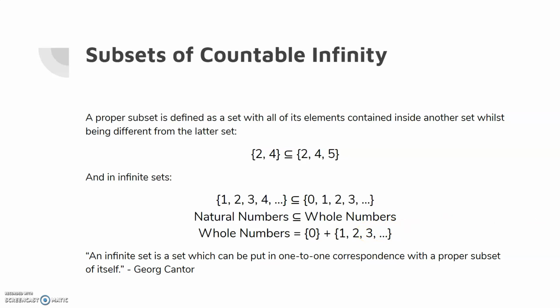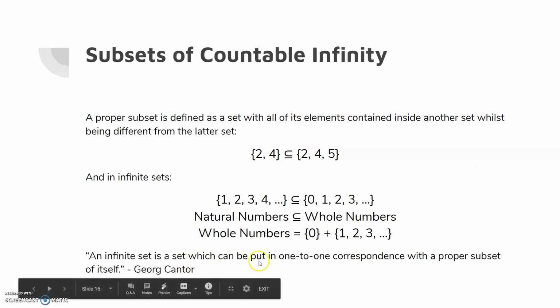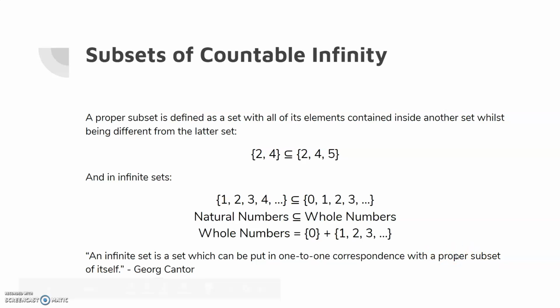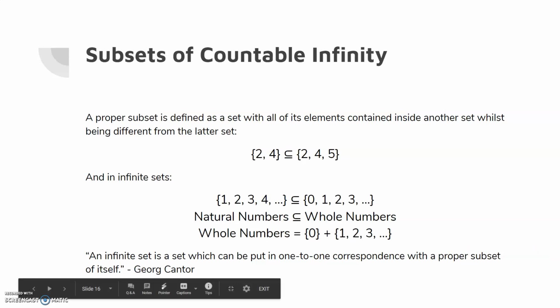And this type of logic is why Georg Cantor had to be clear when defining what an infinite set was. He said an infinite set is a set which can be put in one-to-one correspondence with a proper subset of itself. This concept is kind of neat, and it's not that difficult to grasp. It's more something to keep in the back of our heads while we delve into similar concepts.